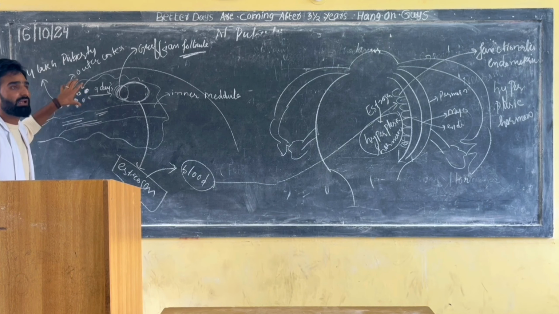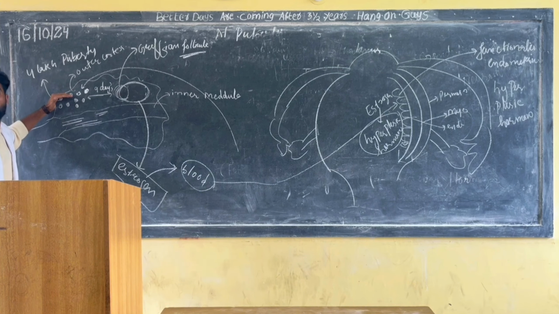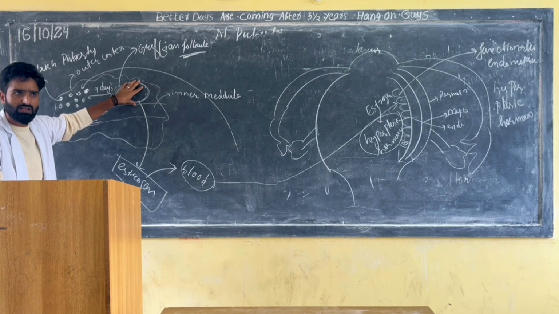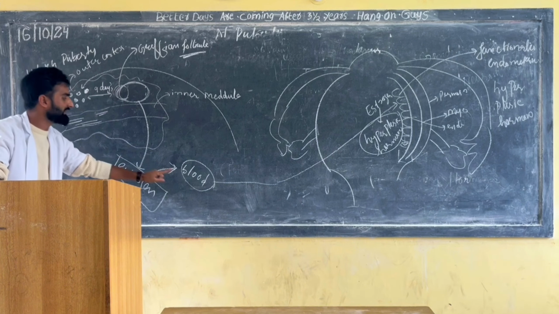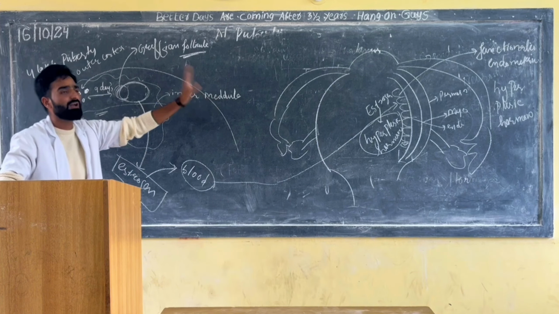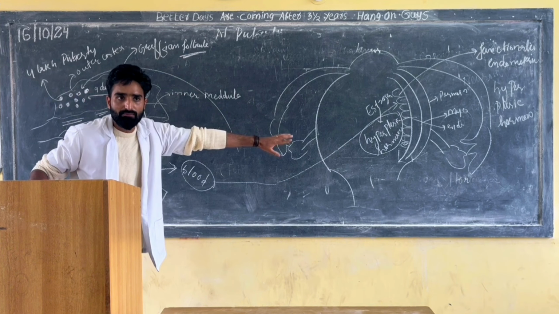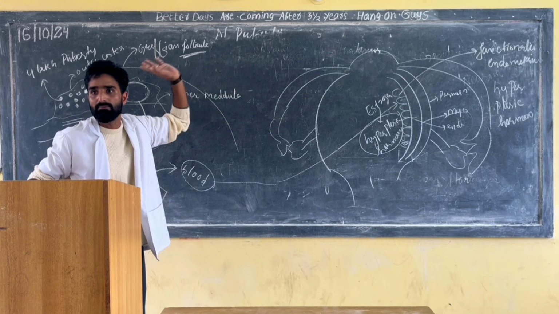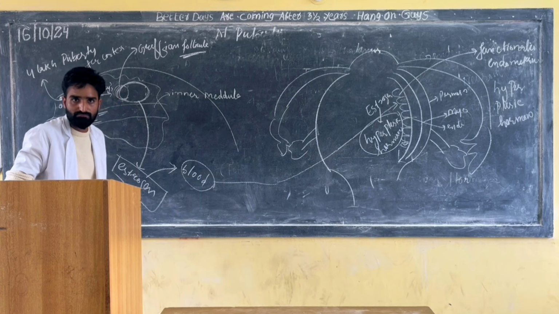This FSH will act on the immature follicles, and this immature follicle will get converted into a mature Graafian follicle. That mature Graafian follicle will secrete estrogen, and estrogen will enter the blood and act on the endometrium. It will increase the cell number, forming functionalis endometrium. It will make another layer.